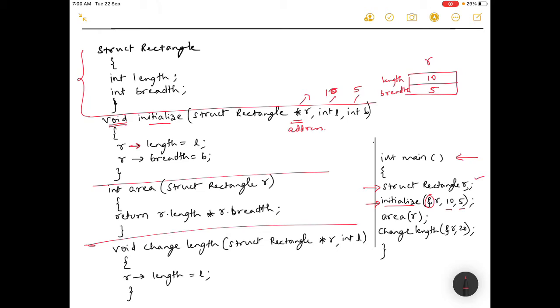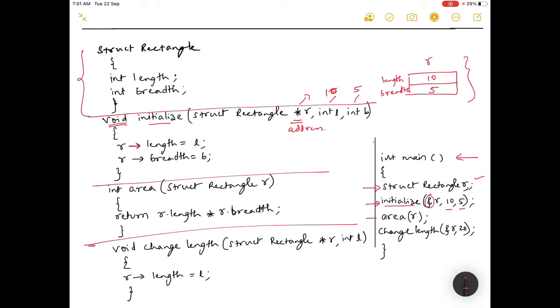So where is this created now? Yes, you are right, it is in heap memory. Because you are using a pointer r to access the data members of a rectangle which is created dynamically. It is an example of creation dynamically. We have seen an example of how to create, what is dynamic and what is static creation, we have already seen.